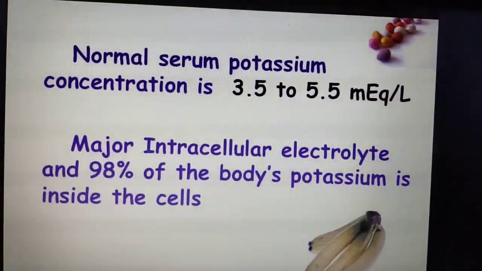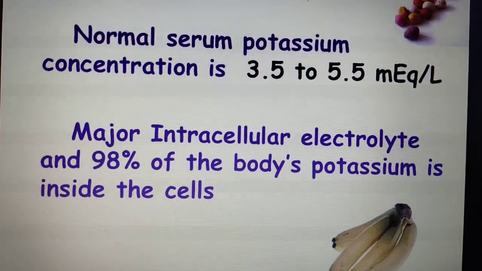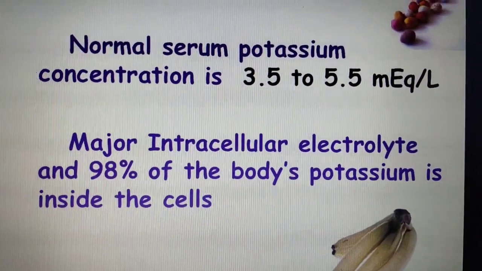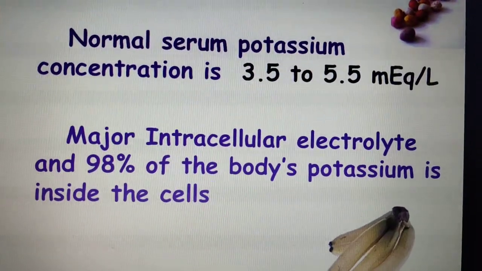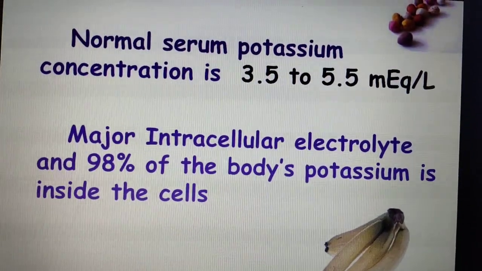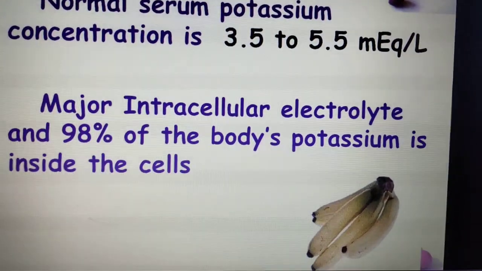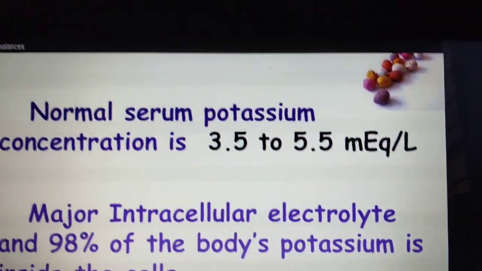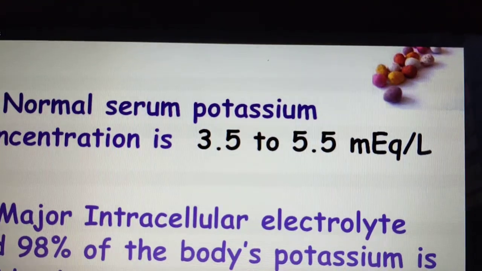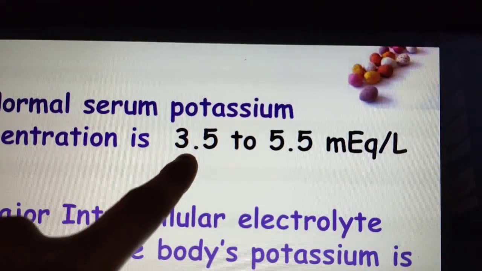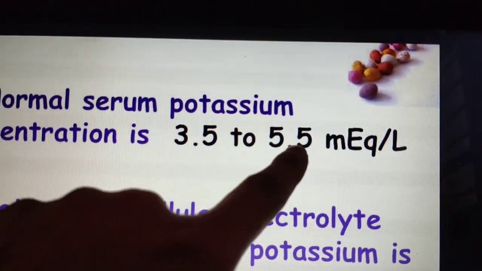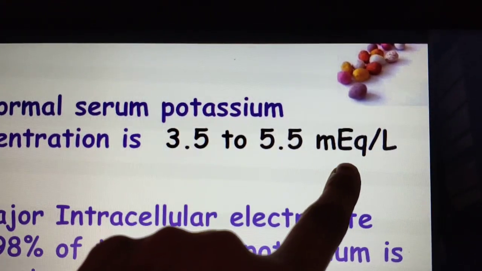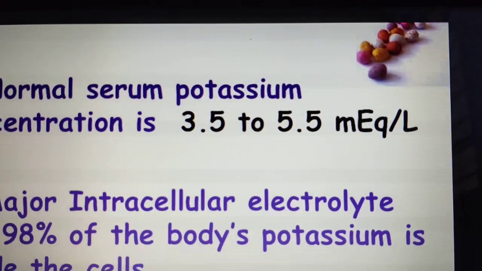The major intracellular electrolyte, in the ICF, is potassium. 98% of the body's potassium is inside the cell, and a potassium rich food is banana. The normal is 3.5 to 5.5. If it is less, we call it hypokalemia. If it is more than 5.5 milliequivalent per liter, we call it hyperkalemia.